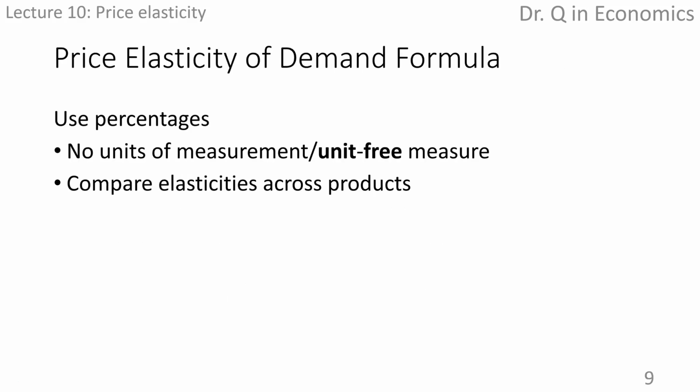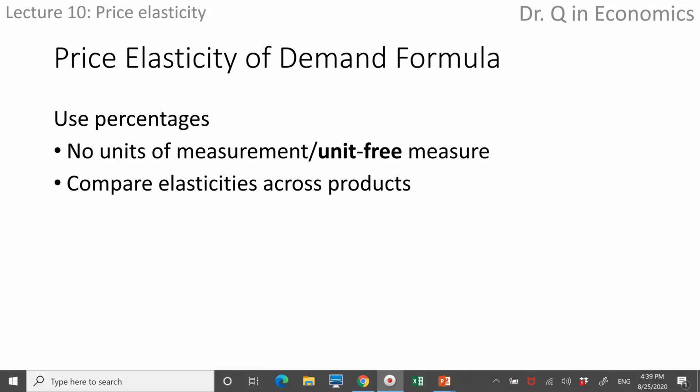There are several advantages to use percentage change as opposed to absolute value change. A change in the price of a $30,000 car by $1 is very different than a change in the price of a $1 shaker of salt by $1. But if we're talking about a 1% change, then there is a proportional change in price. We can make comparison across very different goods or services.